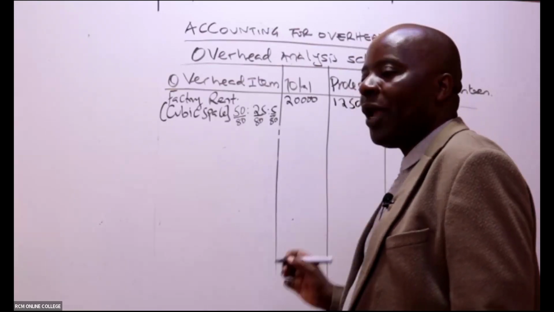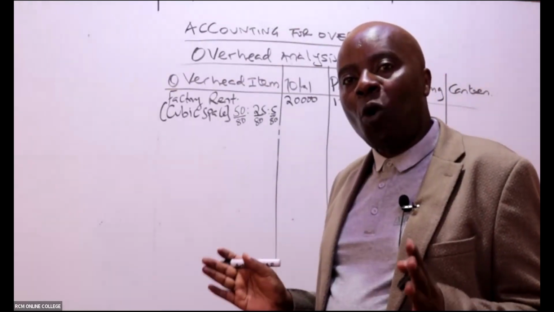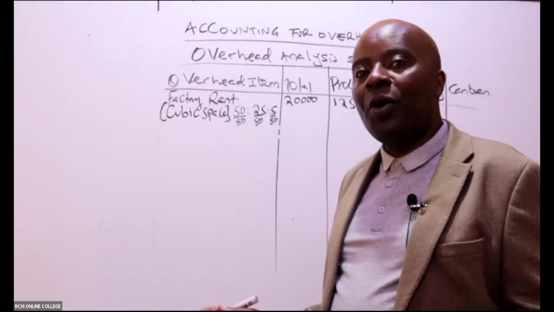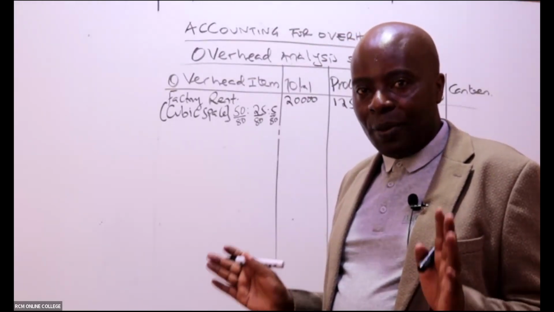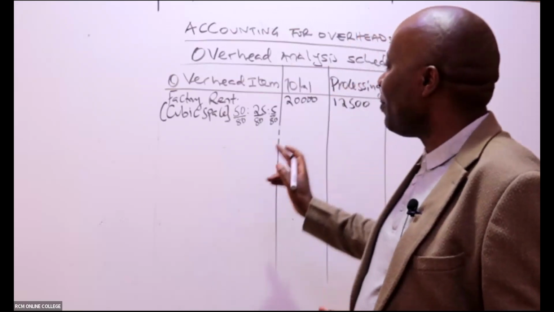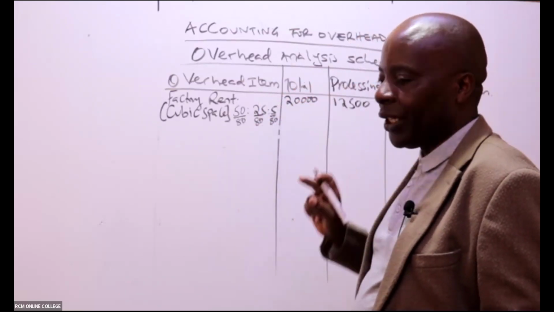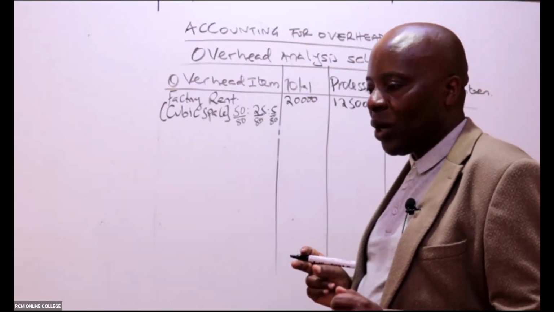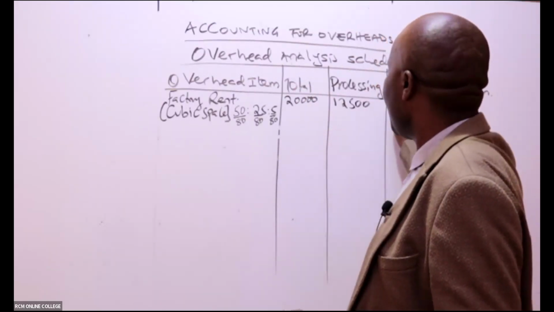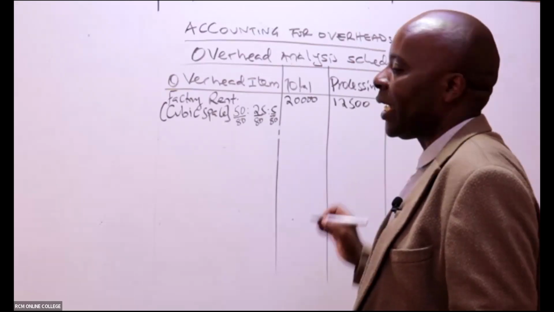What are we doing here? We are doing apportionment. Why are we apportioning? Because the rent is a common expenditure, so we must apportion fairly. So we go to the next department. The next department will be 25 over 80 times the total figure, 20,000. So I'm getting 6,250, like that.